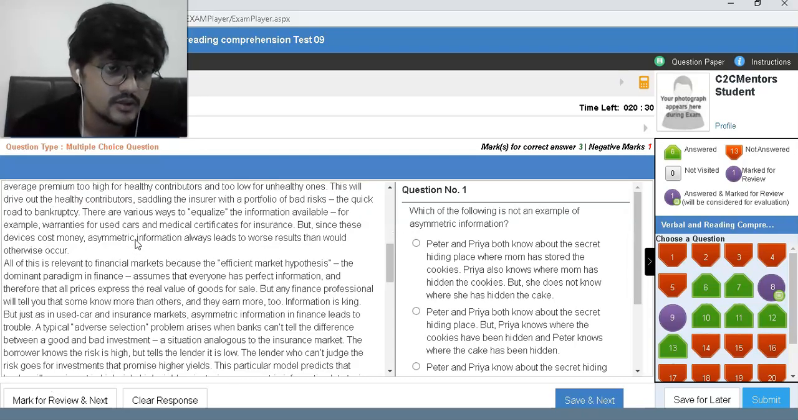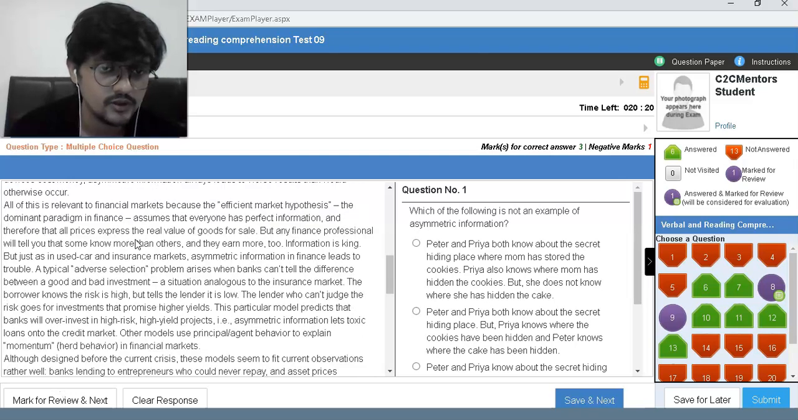All of this is relevant to financial markets because the efficient market hypothesis, the dominant paradigm in finance, assumes that everyone has perfect information, and therefore that all prices express the real value of goods for sale. Any professional will tell you that some know more than others and they earn more too. Information is key, but just as in used car and insurance markets, asymmetric information in finance leads to trouble. A typical adverse selection problem arises when banks can't tell the difference between good and bad investments.